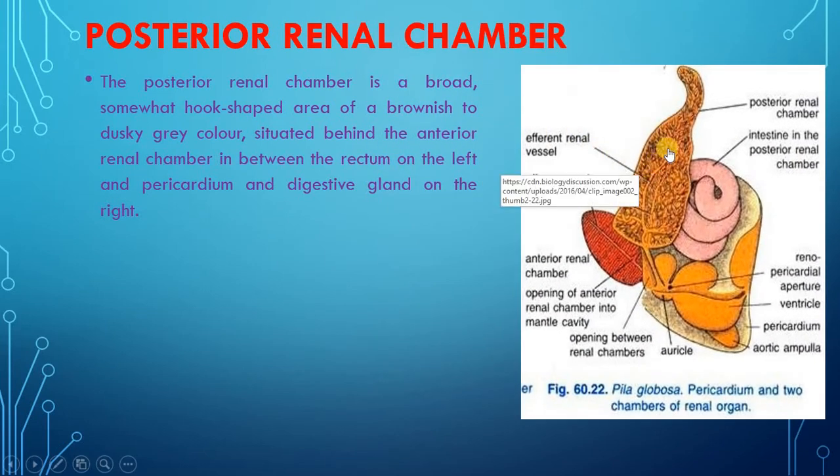This is the posterior renal chamber, which is somewhat hook-shaped as shown in the picture and is situated behind the anterior renal chamber, in between the rectum on the left and the pericardium and digestive gland on the right.